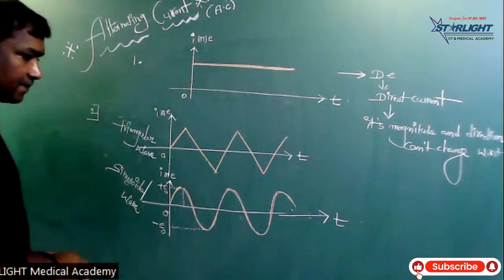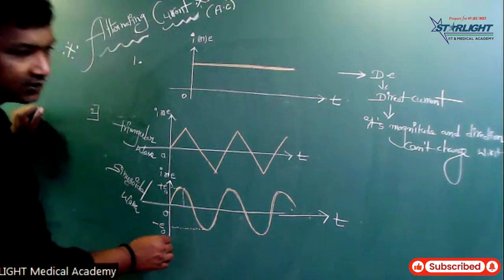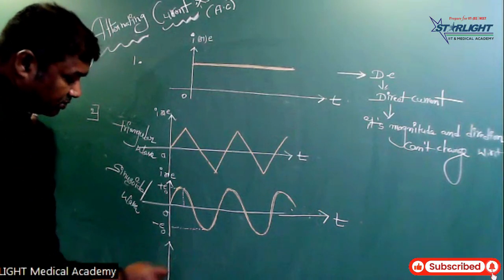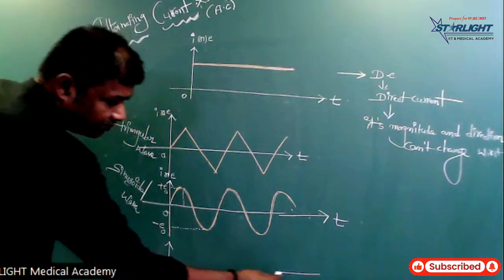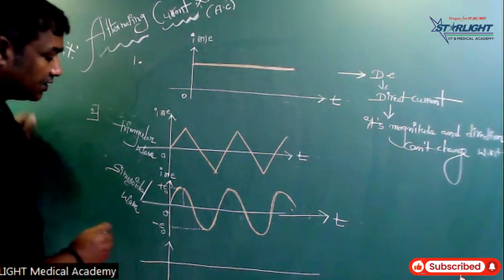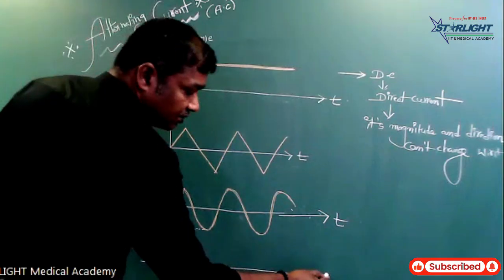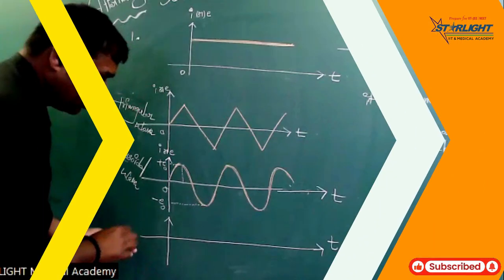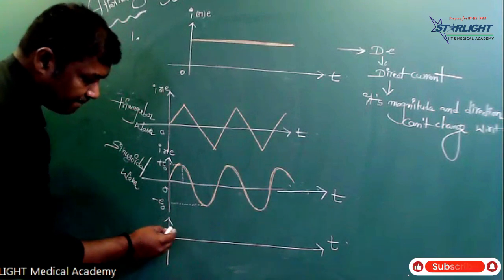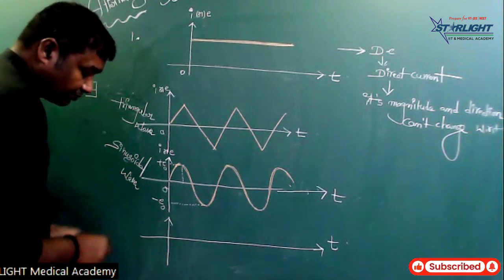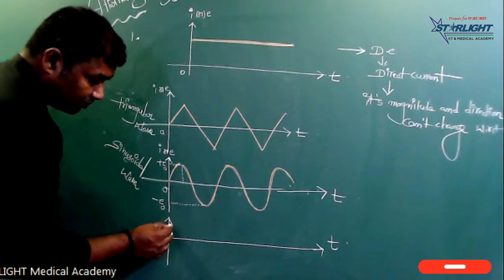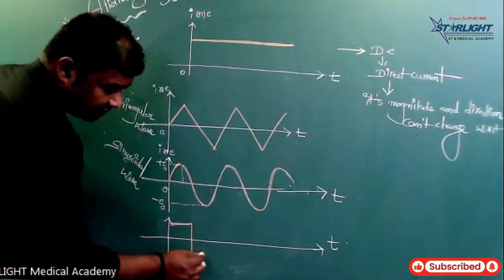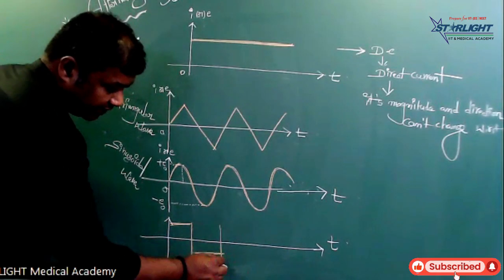Some more alternating currents. Here I am giving some more shapes of alternating current. This is also alternating current. This is the rectangular wave.